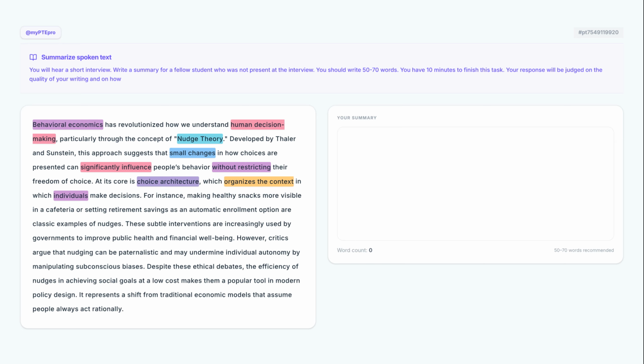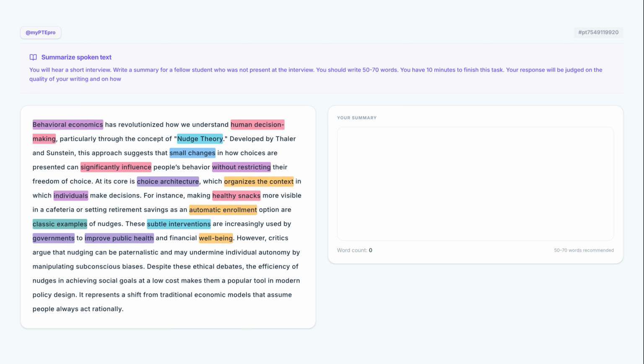As we heard, the lecturer provides classic examples to make the theory tangible. Mentioning healthy snacks and automatic enrollment helps us understand how these nudges work in real-world settings like cafeterias or financial planning. Notice the speaker's transition to the policy level, where governments are adopting these subtle interventions. The goal of using such nudges is to improve public health and overall well-being for the population.